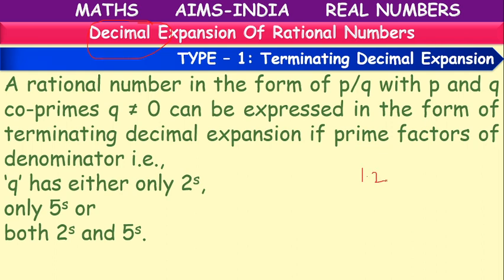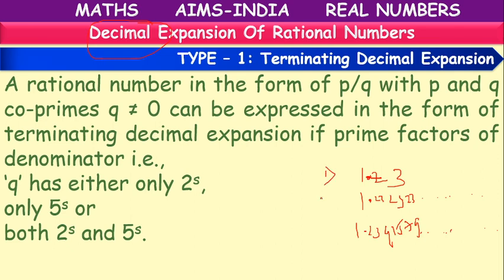Suppose I have 1.23, one decimal like 1.23, or 1.232323 and so on, another decimal, or 1.234157 and so on, like this.